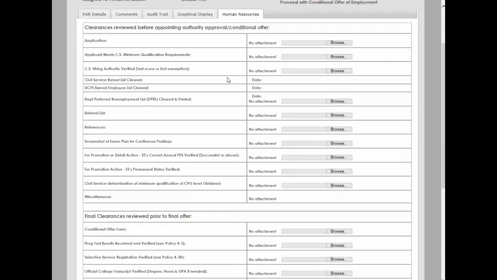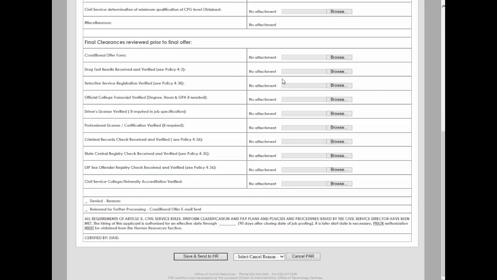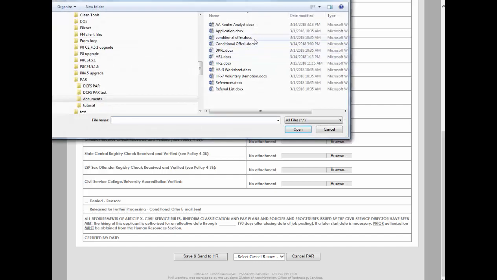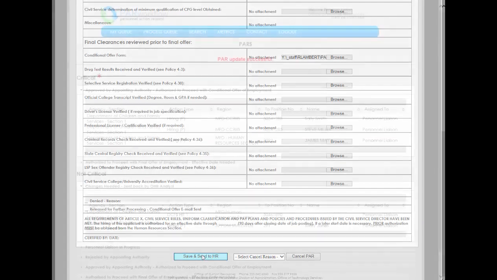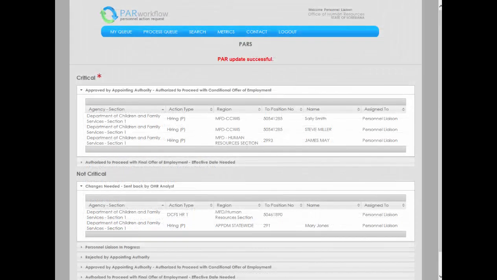To attach a document, such as the conditional offer form, click the Browse button in the column next to the document description to navigate to the document on your computer. Once all documents are uploaded, click the Save and Send to HR button to send it on to your HR analyst. After sending, you will be returned to your home screen where you will see the message PAR Update Successful near the top of the page.